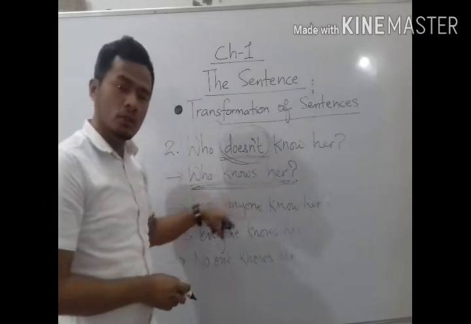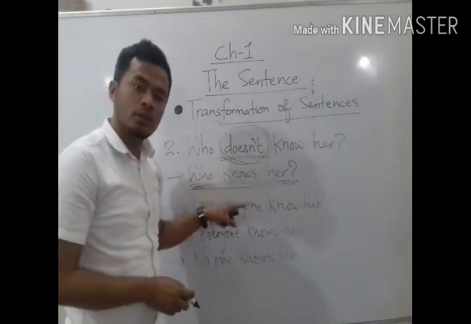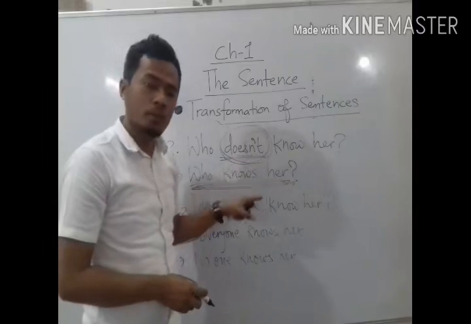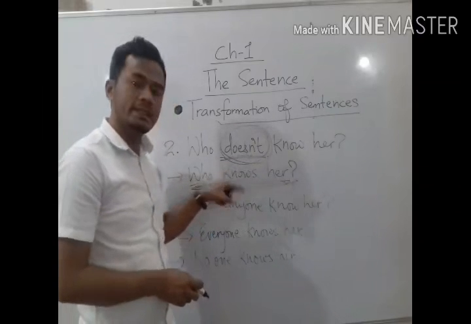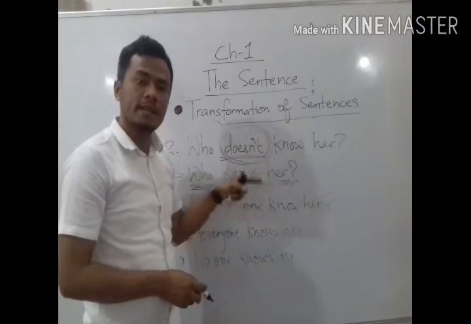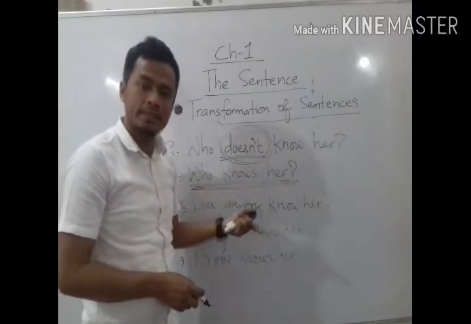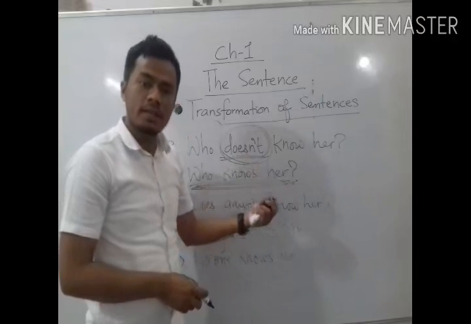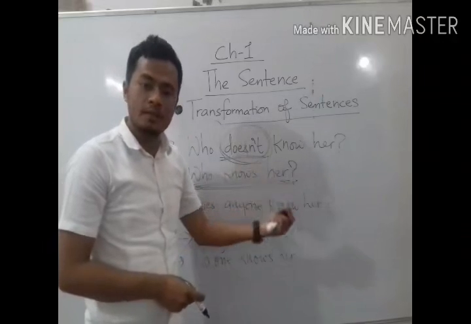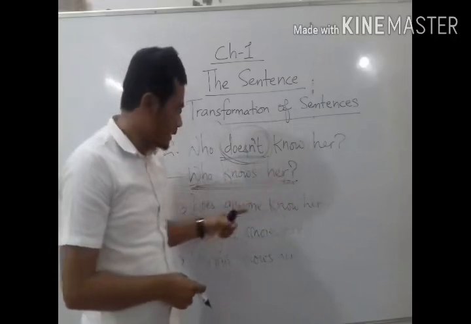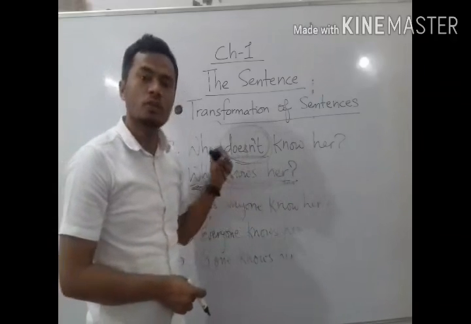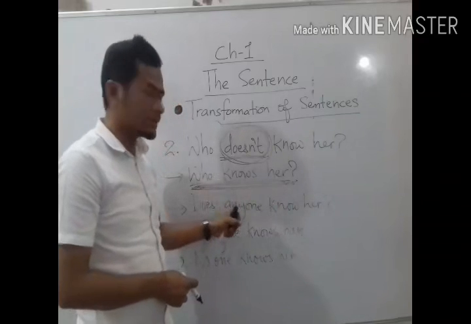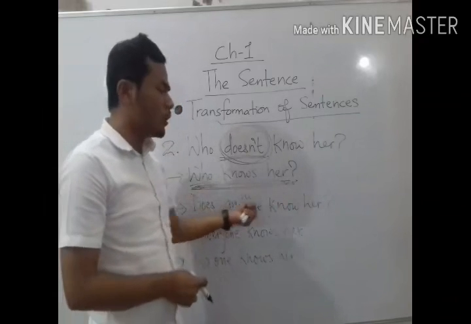So when I change this into a verbal question, I told you that we have to use the group of do verbs. Here the sentence is in present tense. If the sentences are in simple present tense, then we have to use do or does. If the sentences are in simple past tense, then we have to use did. But here we have simple present tense, so we need to use does. So, does anyone know her?